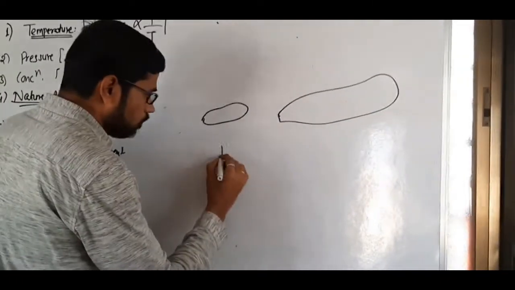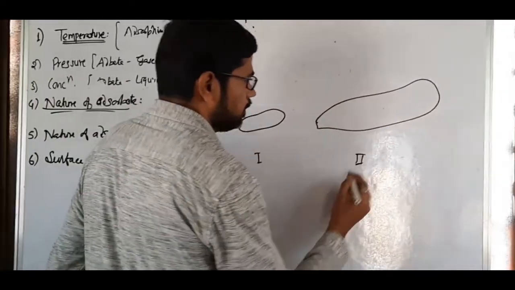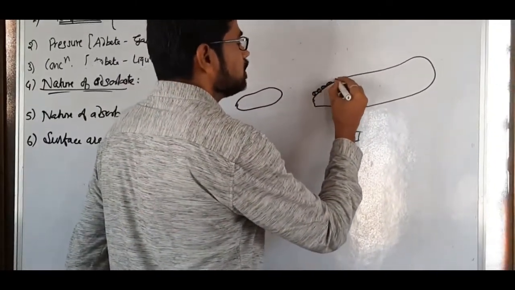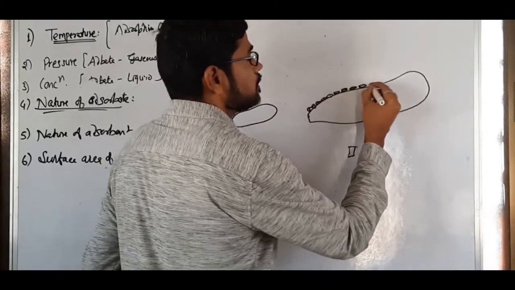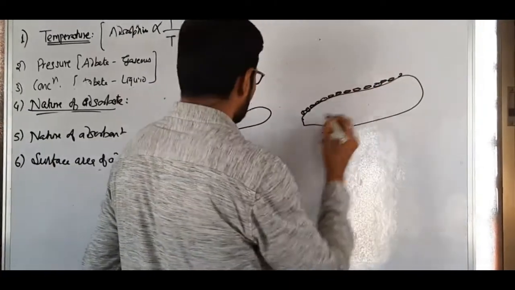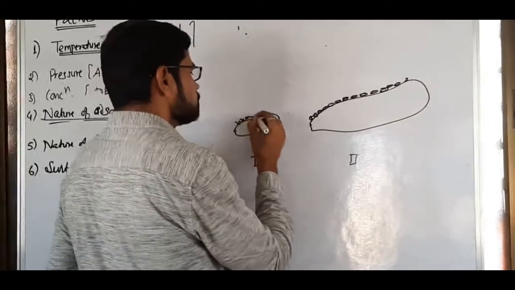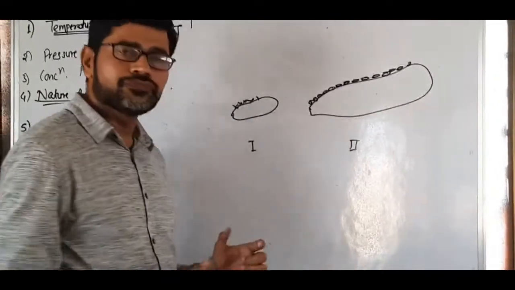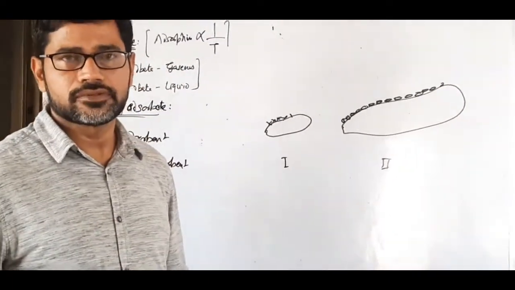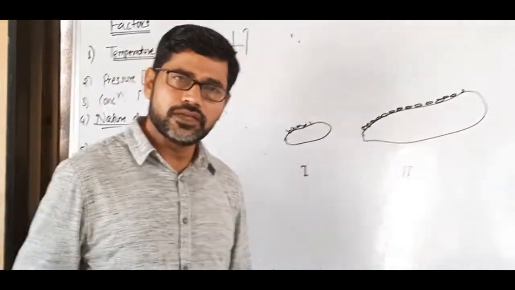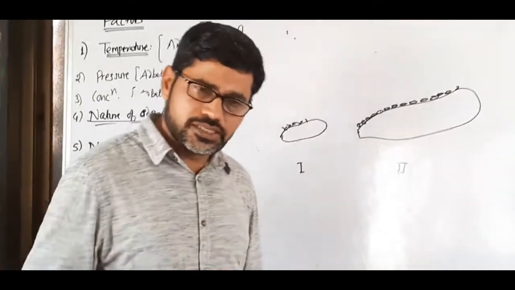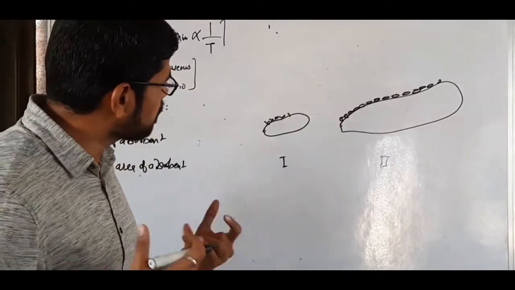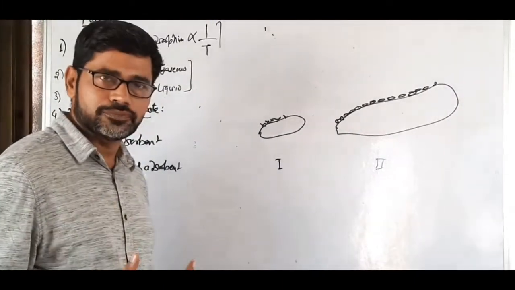In which case will you find more adsorption? Definitely in the second case. Why? Because in this case the surface area is much larger. Here the surface area is small compared to the second case. So the larger the surface area, the more the adsorption. A rough surface with more vacancies and more valencies, all these factors enhance the extent of adsorption.